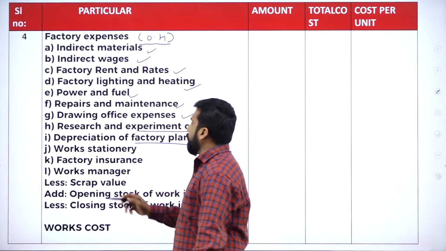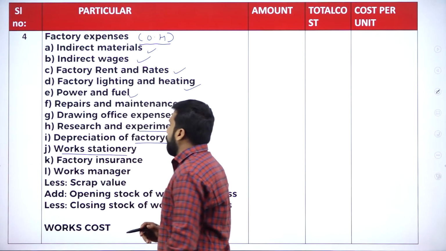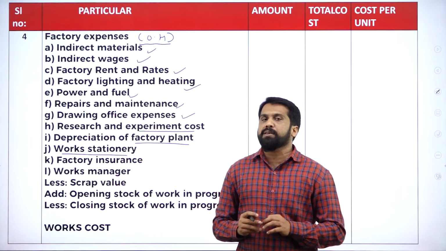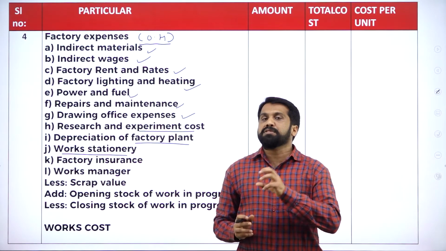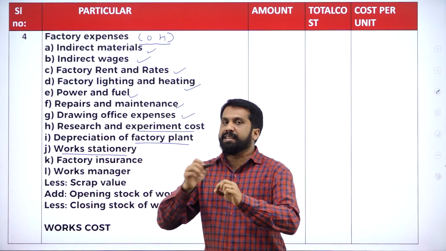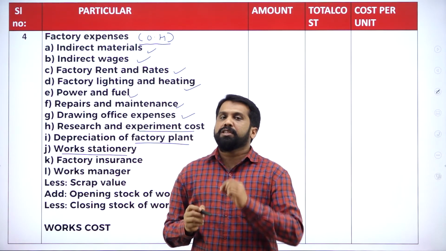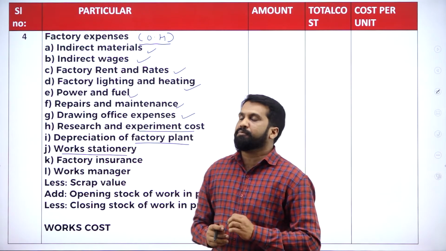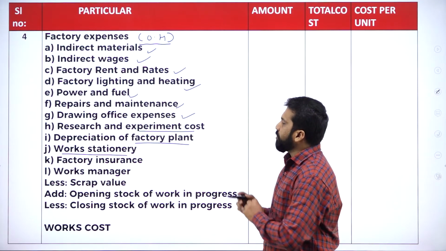Then works stationery. What type of stationery? It is not only your pen, pencil and all. Works stationery means some small tools, or a few things for designing or for marking, where you will use certain chalks. Those things we call works stationery.